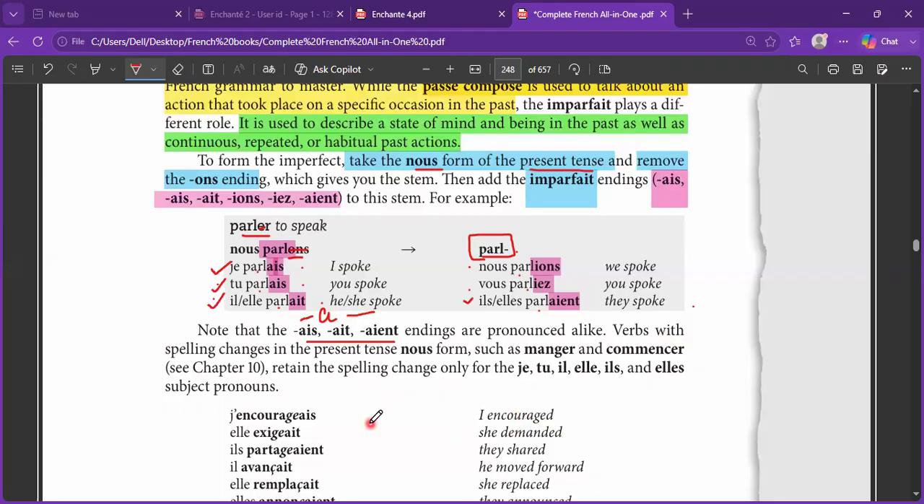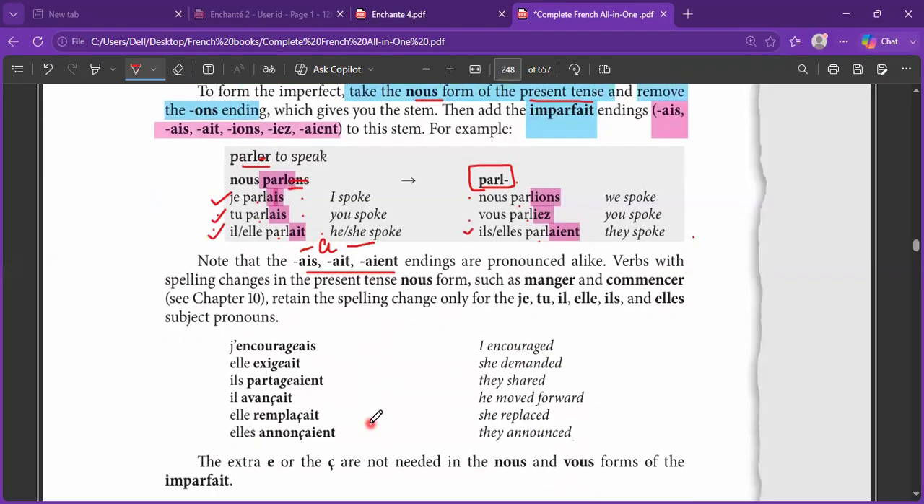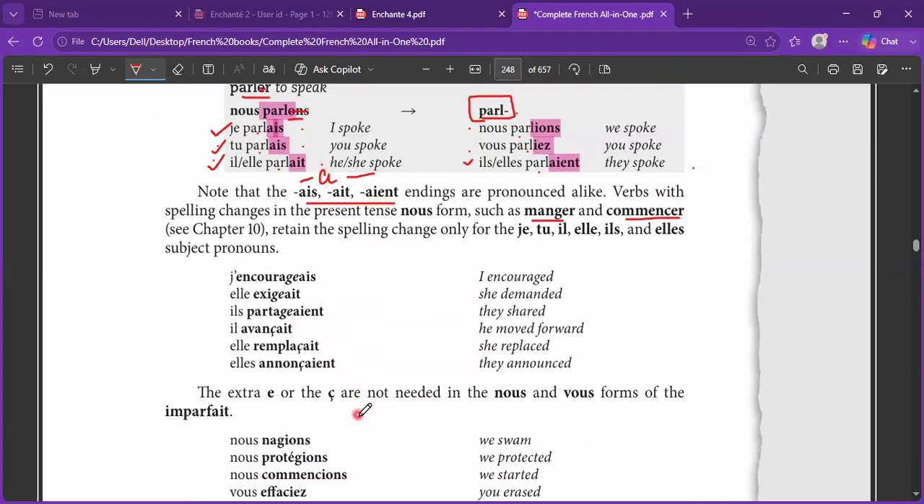Now, the verbs with spelling changes in the present tense of nous, such as manger and commencer, which are GER and CER verbs. This is the interesting one. They retain the spelling change, but only for je, tu, il, and plural ils. When it comes to nous and vous, the changes go off.